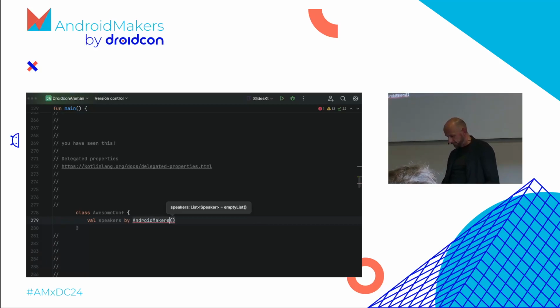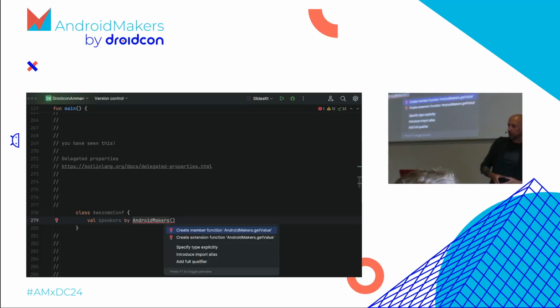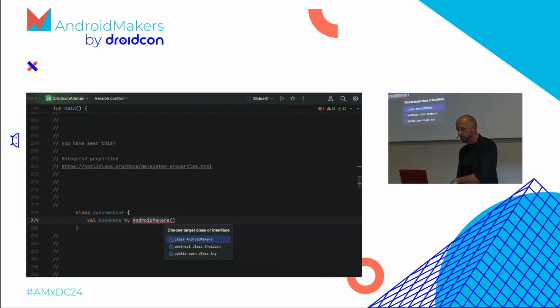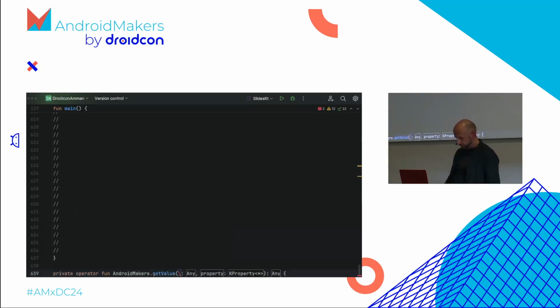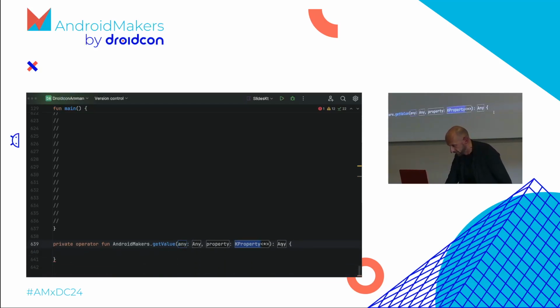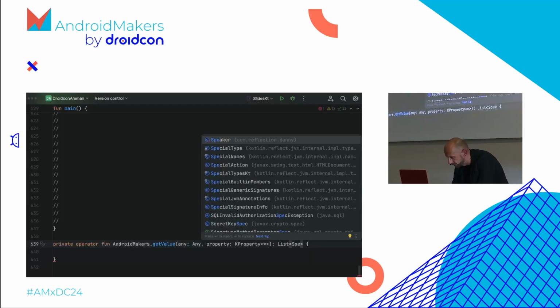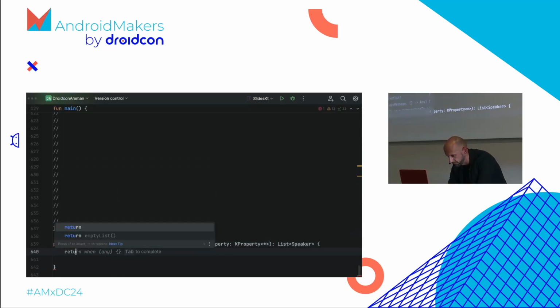So how does this work? We have to implement this. And this by, like by lazy, is a property delegate. So let's create one. And there are two ways you can create one. We can implement something in Android Makers, but they don't want that we change their class, right? But that's why extension function comes in. We can implement a delegate for Android Makers outside of Android Makers. Cool. So the two parameters, one of them is this KProperty thing. So for example, implementation could, let's assume this returns probably a list of speakers. Speaker. There we go. And then we just return the speakers. I mean, it's not about the implementation here, but the things you can do.